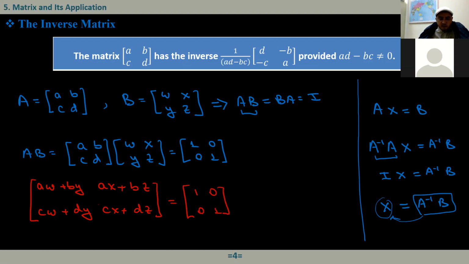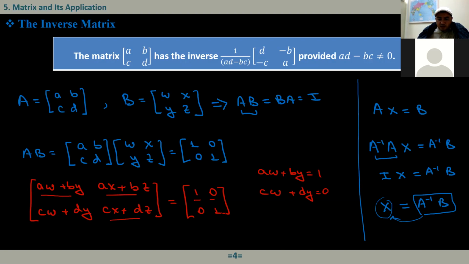Now we are claiming that these two matrices are equal to each other. That means their corresponding entries must be equal, and they have the same sizes. So AW plus BY is equal to 1. And here we have CW plus DY is equal to 0. In a similar way, this should be equal to 0.